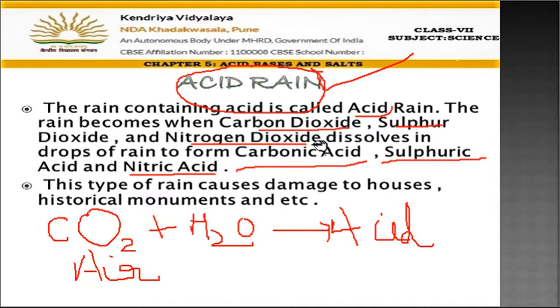How has it formed acid? These carbon dioxide, sulfur dioxide and nitrogen dioxide which are present in the air, when mixed with water, form acids. And this acid-containing rain, when it comes to earth, is called acid rain. It is harmful for the houses. It damages the houses, buildings, plants. For everyone it is harmful.